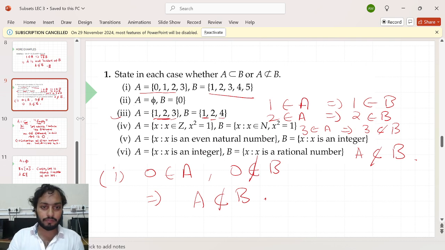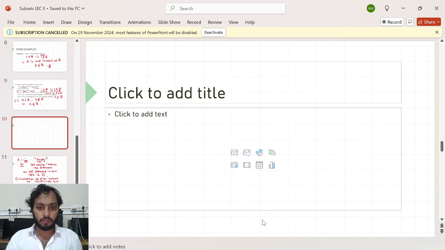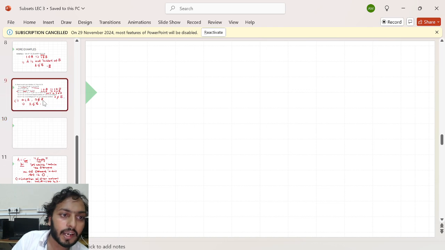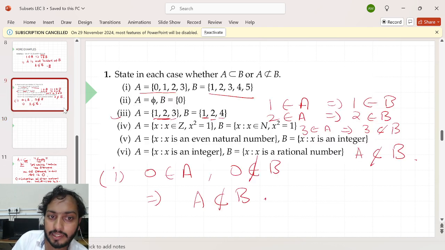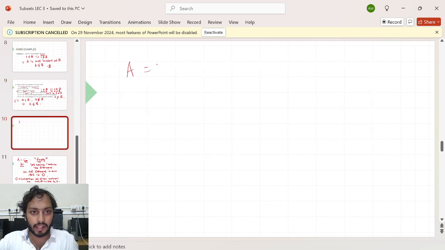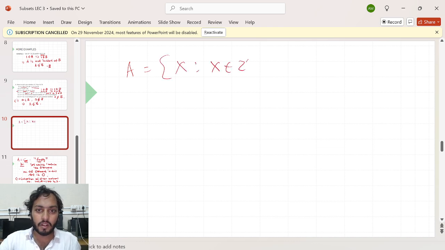Let me come to the fourth one. I need a different sheet for the fourth one. Okay, let me come to the fourth one. Read the first one. It's a set builder, we will come back to this later. But read it. It's a collection of all integers. And what type of integers? The integers whose square is 1. So can you tell me the integers whose square is 1?